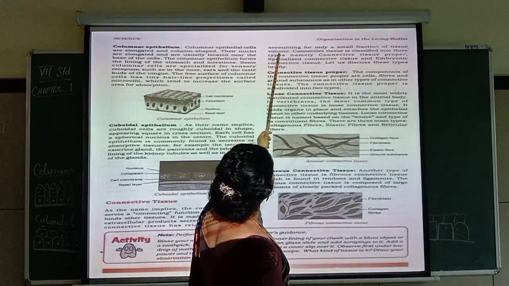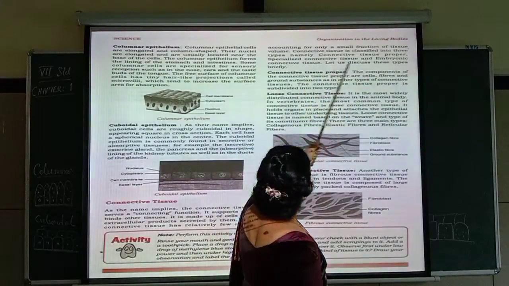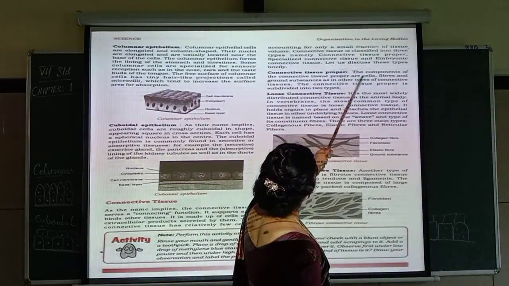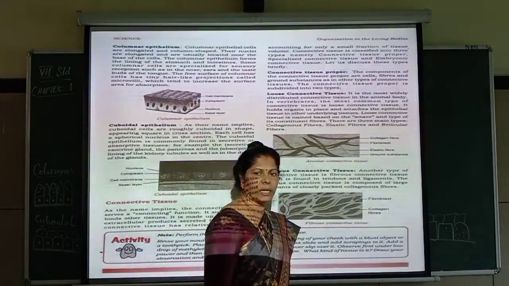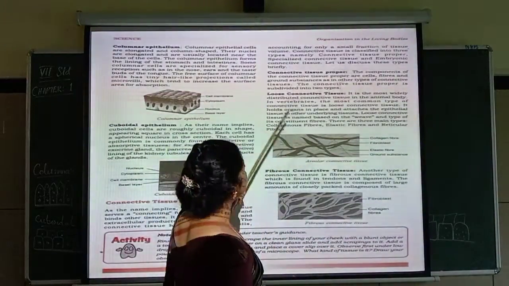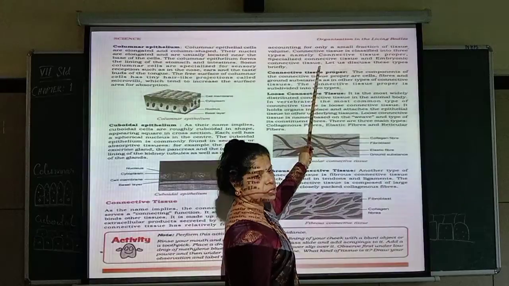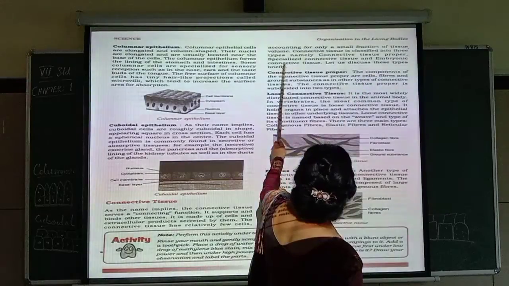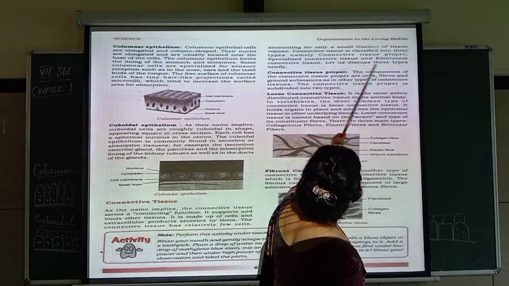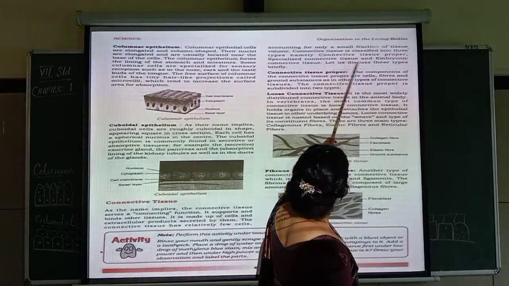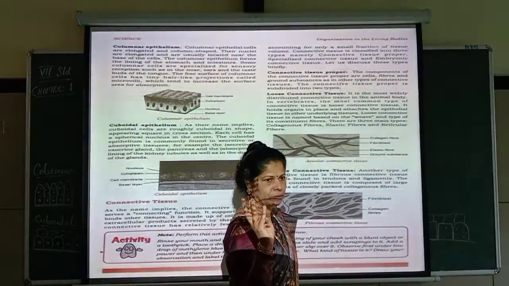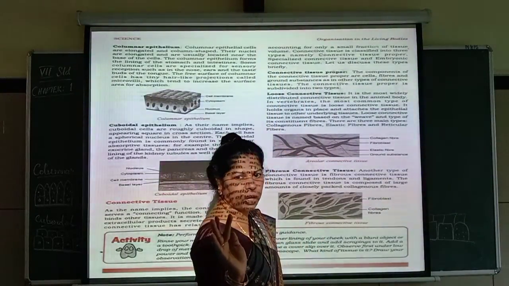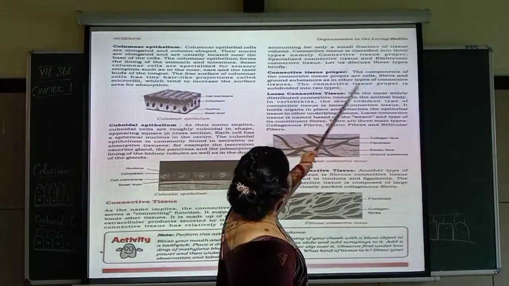Connective tissue is classified into three types, namely connective tissue proper, specialized connective tissue and embryonic connective tissue. Let us discuss these types of tissues briefly. So here also in connective tissue there are three types of tissues. What are they? First one is the proper connective tissue, second one is the specialized connective tissue, and third one is the embryonic connective tissue. So let us discuss these types briefly.